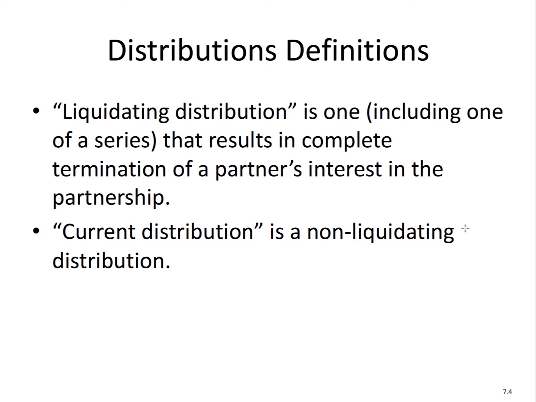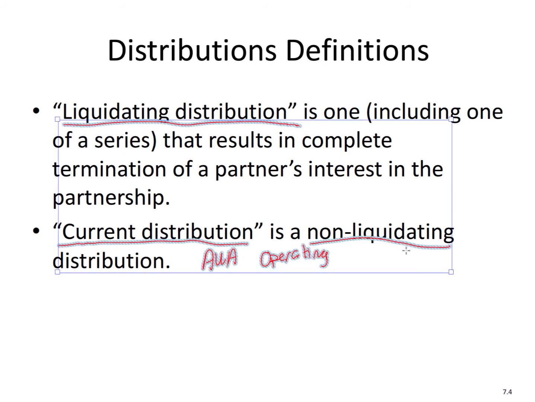So this is really distinguishing a liquidating from a non-liquidating distribution, also known as current or operating. So again, current distribution is a non-liquidating distribution, also known as operating. So you might see it called an operating distribution. The idea here is that after the distribution, the partner still has an interest. That's the key. So still has interest.